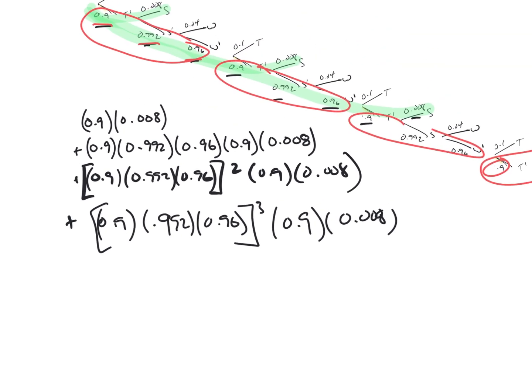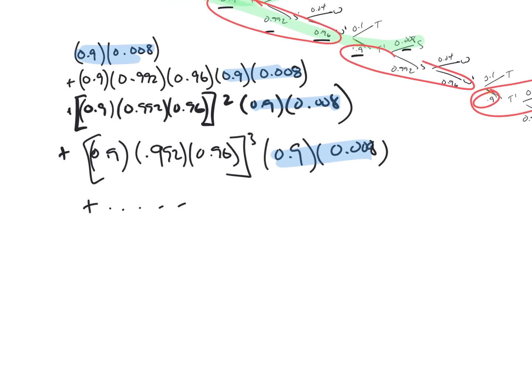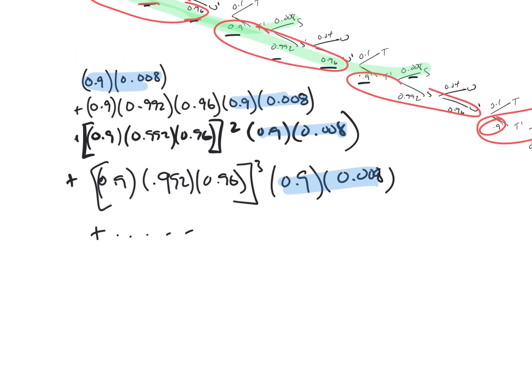And so we can see from here that this is the first term, and that's the thing that is repeated. This is the first term, second term, third term, fourth term, and so on and so forth, plus forever. It's an infinite geometric series.